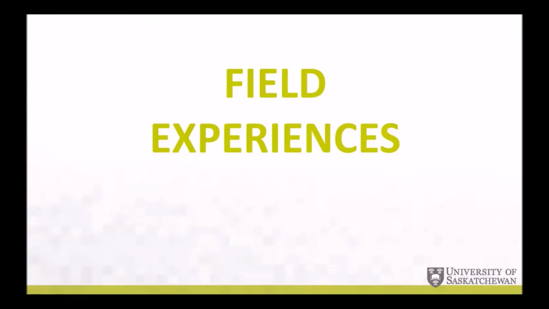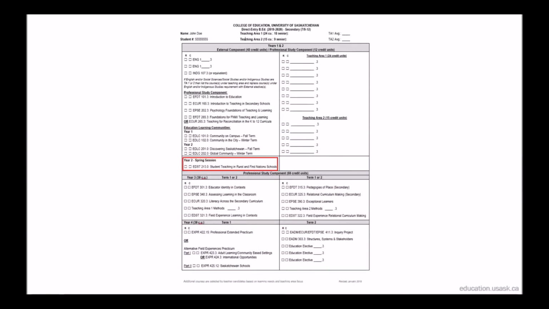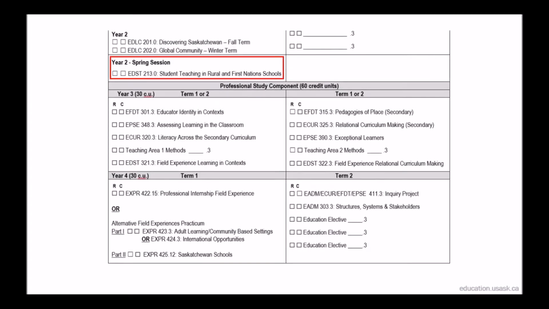During your Bachelor of Education, you will be required to participate in 4 field experiences, each of which is a prerequisite for the next. The first field experience takes place during the spring session after your second year of study and is a 2-week placement, during which you will begin learning how to plan lessons and do a small amount of co-teaching. This field experience is in a rural or First Nations school outside of Saskatoon. Be sure not to book holidays or commit to work prior to mid-May in the spring after your second year so that you are able to complete your first field experience, EDST 213.0.